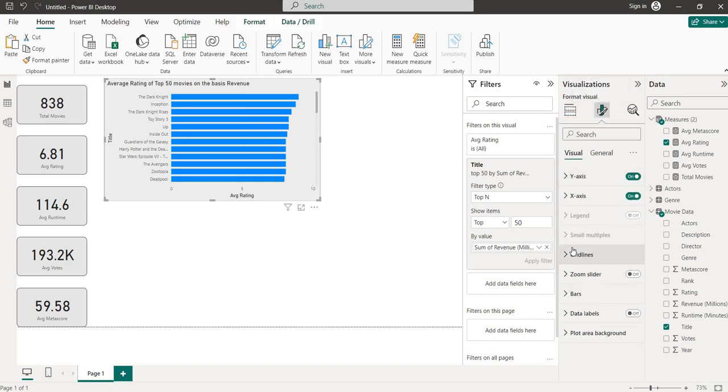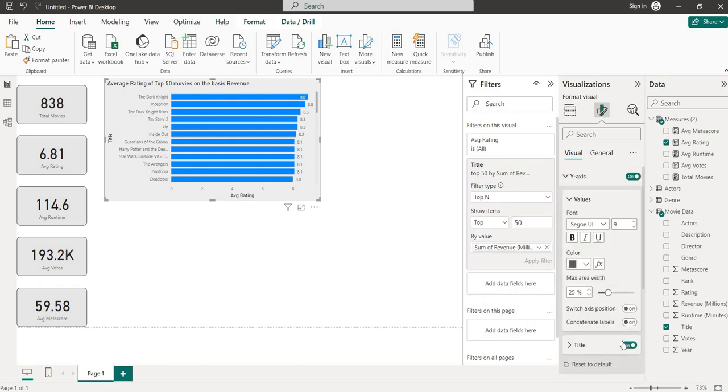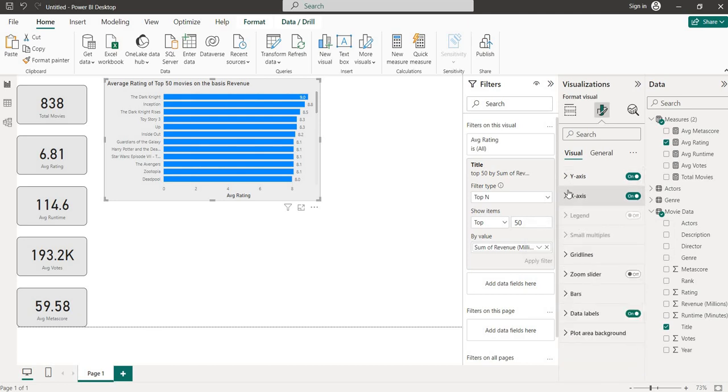What do we need to do now? We need the labeling. Okay, give the data label. Correct, data label. I know the title is already there, so there is no need of the y-axis title. This is the title of the y-axis, not the movie title mentioned here. Both are different things, don't confuse them.